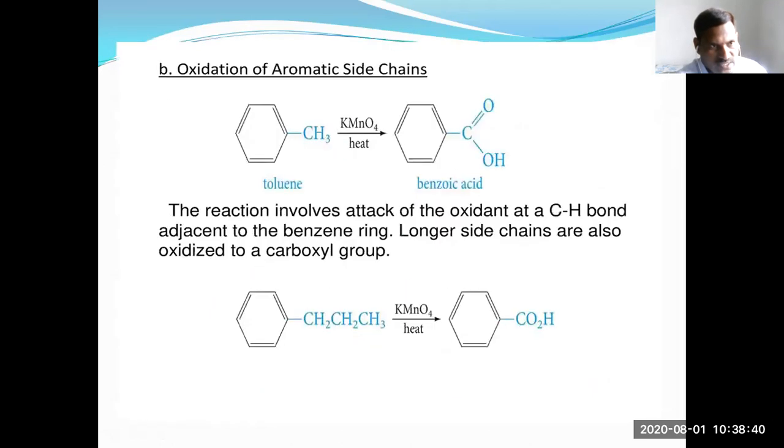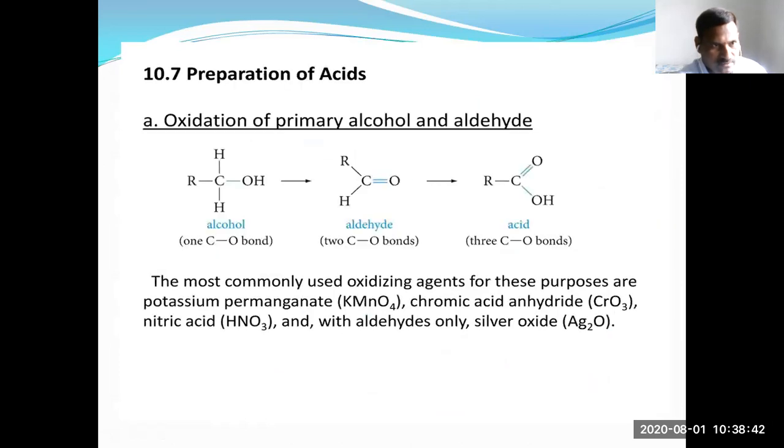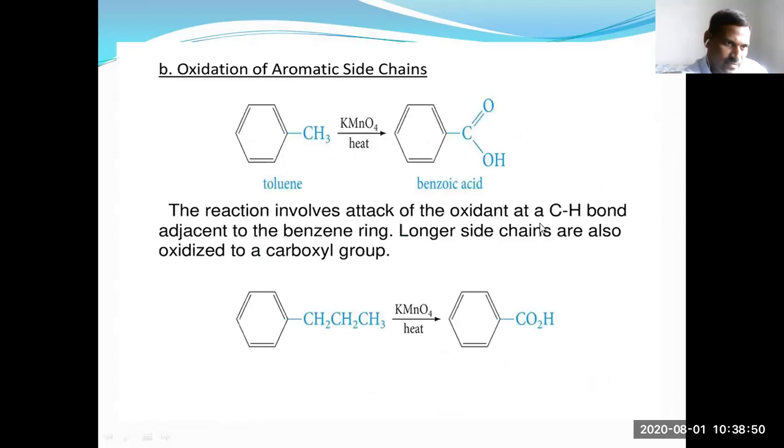So the first reaction is oxidation. Primary alcohols and aldehydes undergo oxidation to give carboxylic acids. Oxidation of aromatic side chains also gives carboxylic acids.